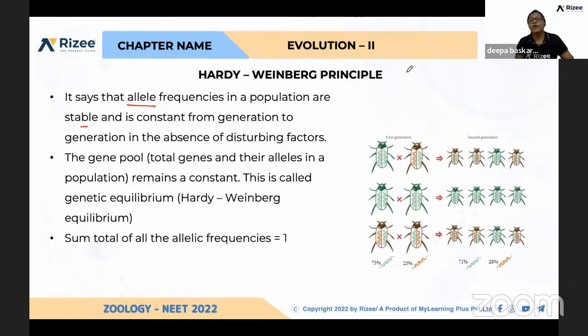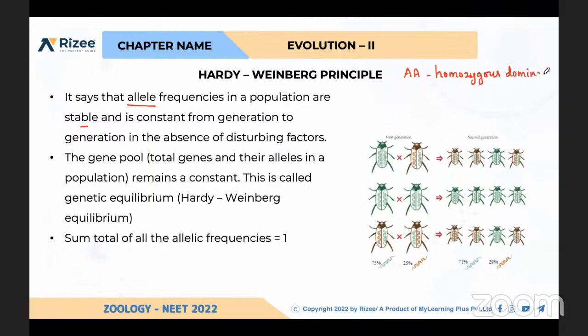For example, if you take two capital A's, this is homozygous dominant. Yes or no? Nandini? Yes, ma'am.